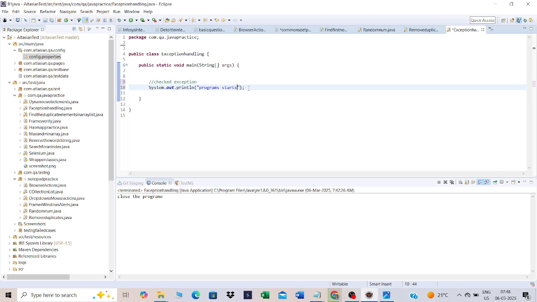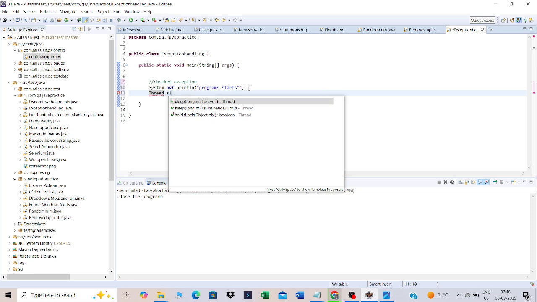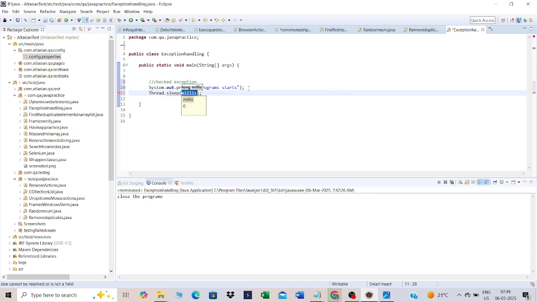Then in the second line, I'll write Thread.sleep, assume 2000 milliseconds. In the third line, one more print statement: Program ends. Let me execute this.